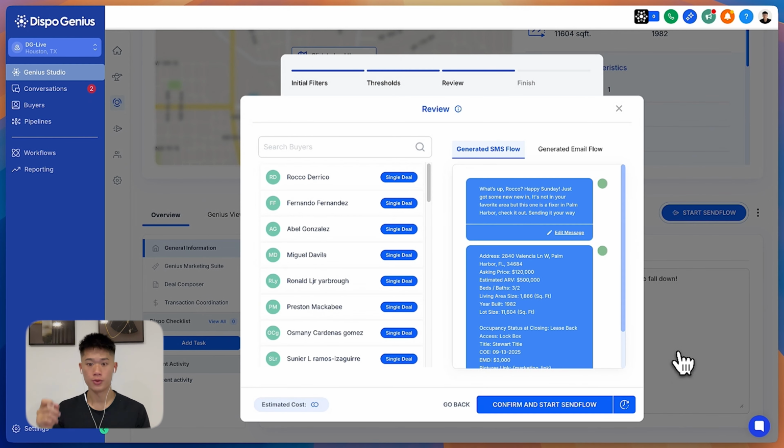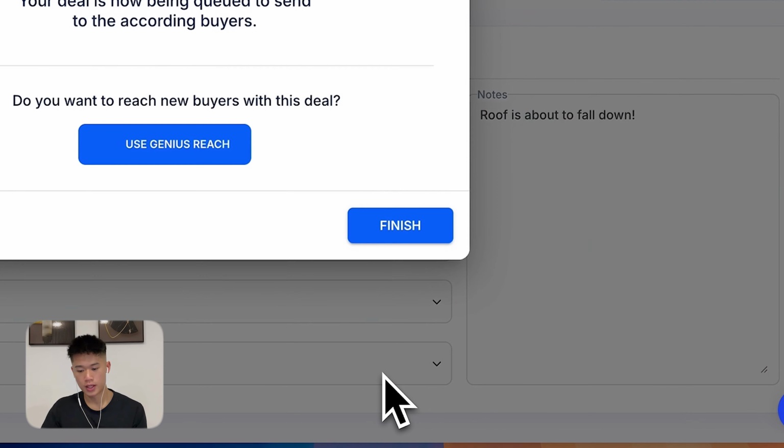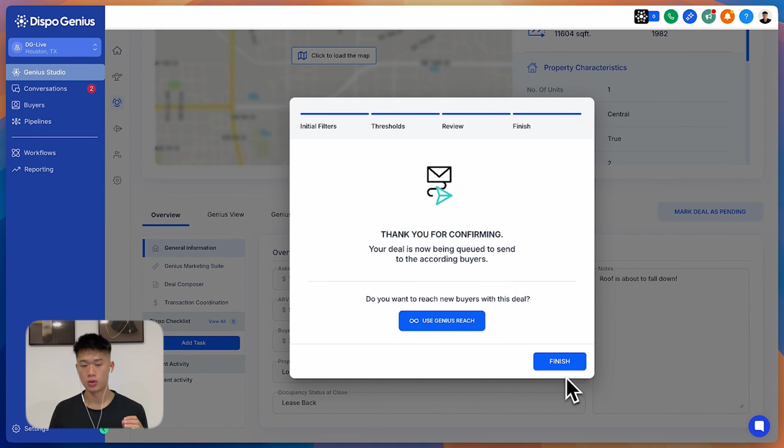If, for example, their minimum year built for a property is 1980, and this one, let's say, is 1978, it will mention specifically that, hey, this one's slightly older than you prefer, but it's in your favorite area. So it actually looks at all these different things and creates a personalized message that you can deliver to that buyer. And I just click confirm and start, and automatically it will distribute to all those buyers.